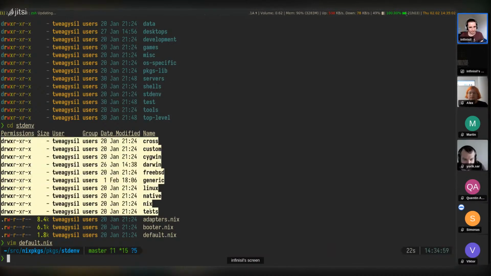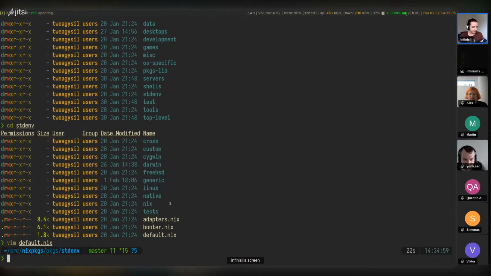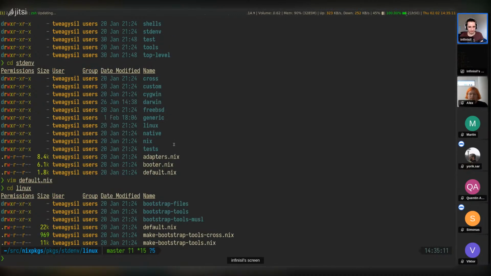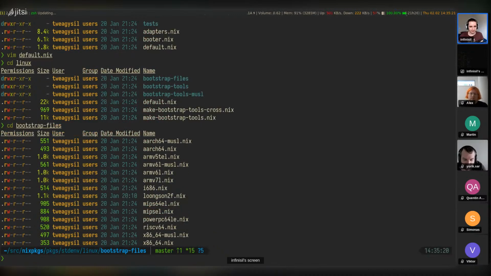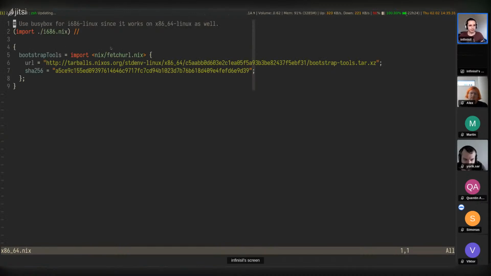There are a lot of extra things in here, which I believe are, for the most part, deprecated and not used anymore. So let's just focus on the Linux one. And in here we can see bootstrap files. These are the actual files that are used to start off. So if you go into x86_64 here, we can see this. And so, some things here.